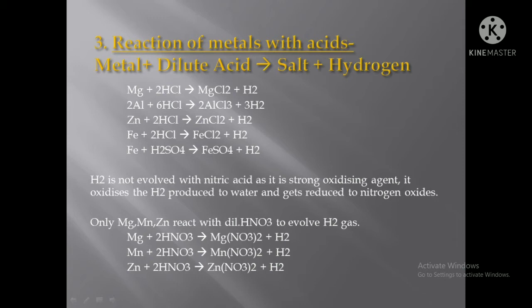And H2 is not evolved with nitric acid, as it is a very strong oxidizing agent. It oxidizes the H2 produced to water and gets reduced to nitrogen oxides. Only Mg, Mn and Zn, that means magnesium, manganese and zinc, react with dilute nitric acid to evolve H2 gas. So what will we get? Magnesium nitrate, manganese nitrate and zinc nitrate as the salt, and hydrogen gas. So these are the reactions of metals with acids.